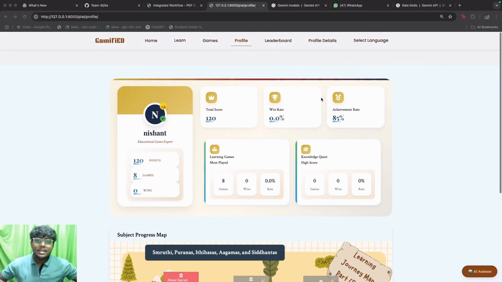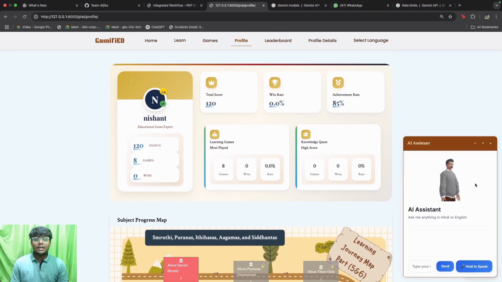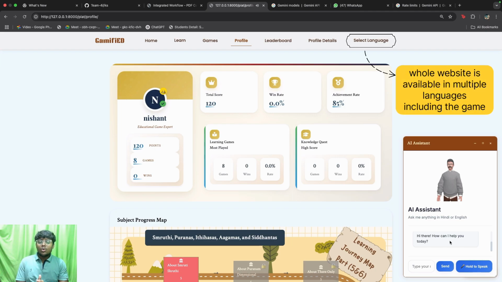Last but not least, since it is an AI-powered learning platform, it is incomplete without an AI bot. But not just an ordinary AI bot. This is an AI character that will give students a teacher-like feel, and they can ask any question related to the subject, so they don't feel that they don't have a teacher. This AI character will be trained on the textbook that the institution will provide to us. And this completes our whole platform.